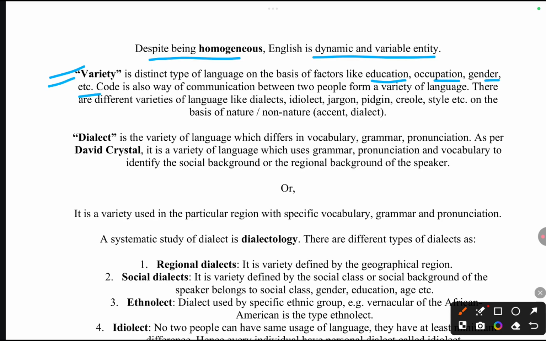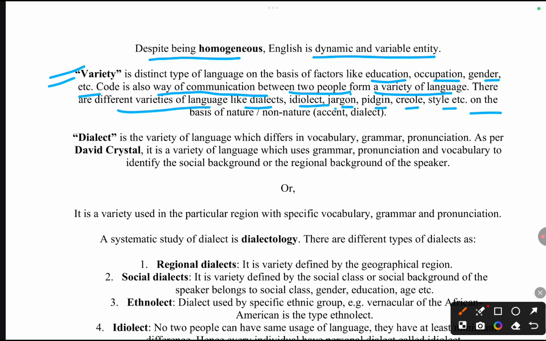What is code? Code is a way of communication in which two people communicate, and it also forms a variety. For example, friends, if there are two persons, they will be speaking in a different tone. If the two persons are American, they will have a different code of communication. If two persons are Australian, they will have a different code of communication. So this forms the variety of a language. On the basis of communication and different uses, there are different varieties of language like dialects, idiolects, jargon, pidgin, creole, style, etc.